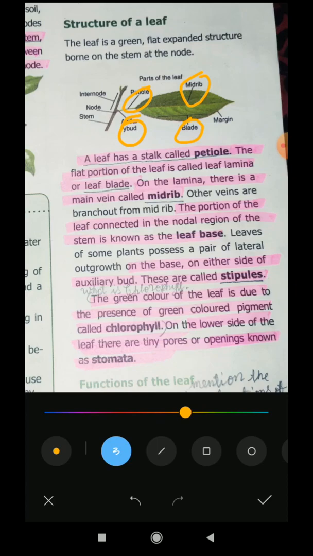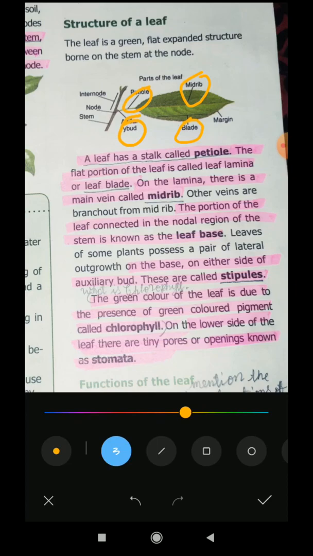These leaves absorb carbon dioxide by using the stomata only. We already know the trees absorb carbon dioxide and release oxygen. Trees inhale carbon dioxide and exhale oxygen. On the underside of the leaf we can see the tiny pores called stomata. The stipules grow on either side of the axillary bud.